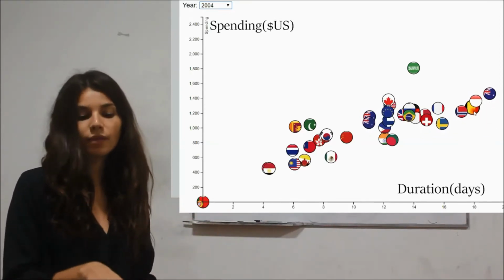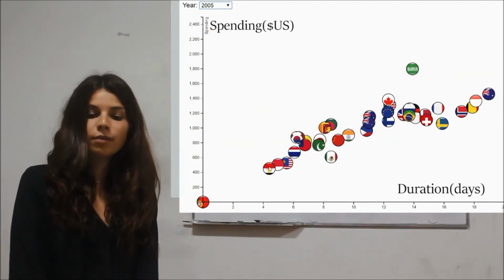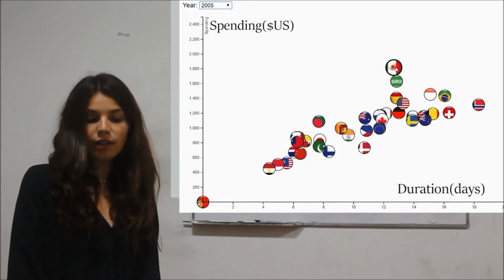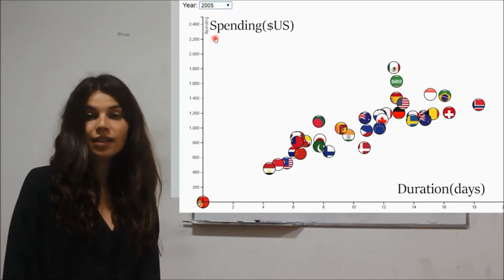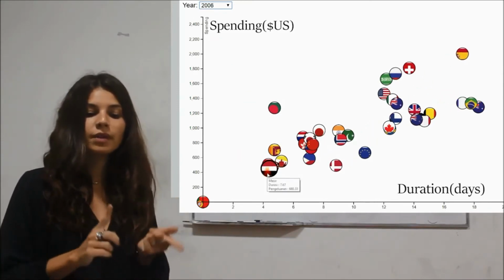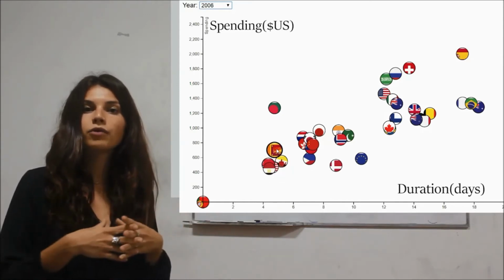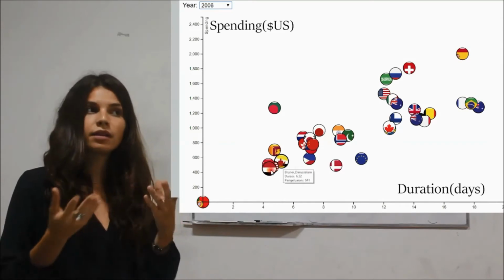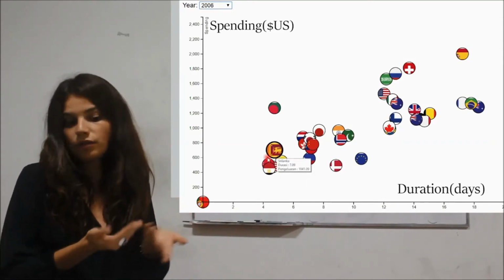past years. In 2005, people who came from Latin America spend more money in Indonesia for tourism. In 2006, we can notice that people who came from Singapore, Sri Lanka, Brunei, Malaysia, so people who came from South Asia, spend the least time, but that's maybe because they are really close.